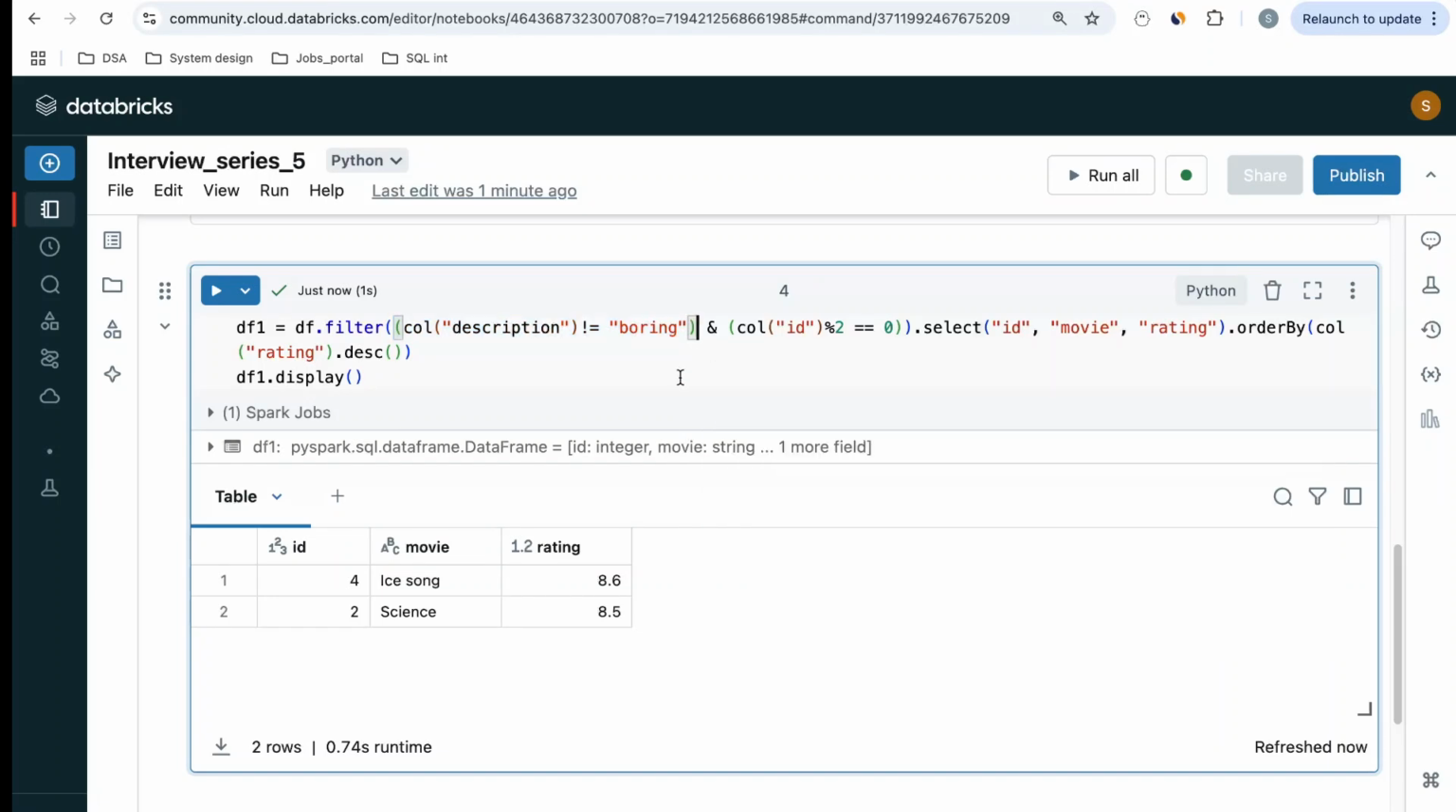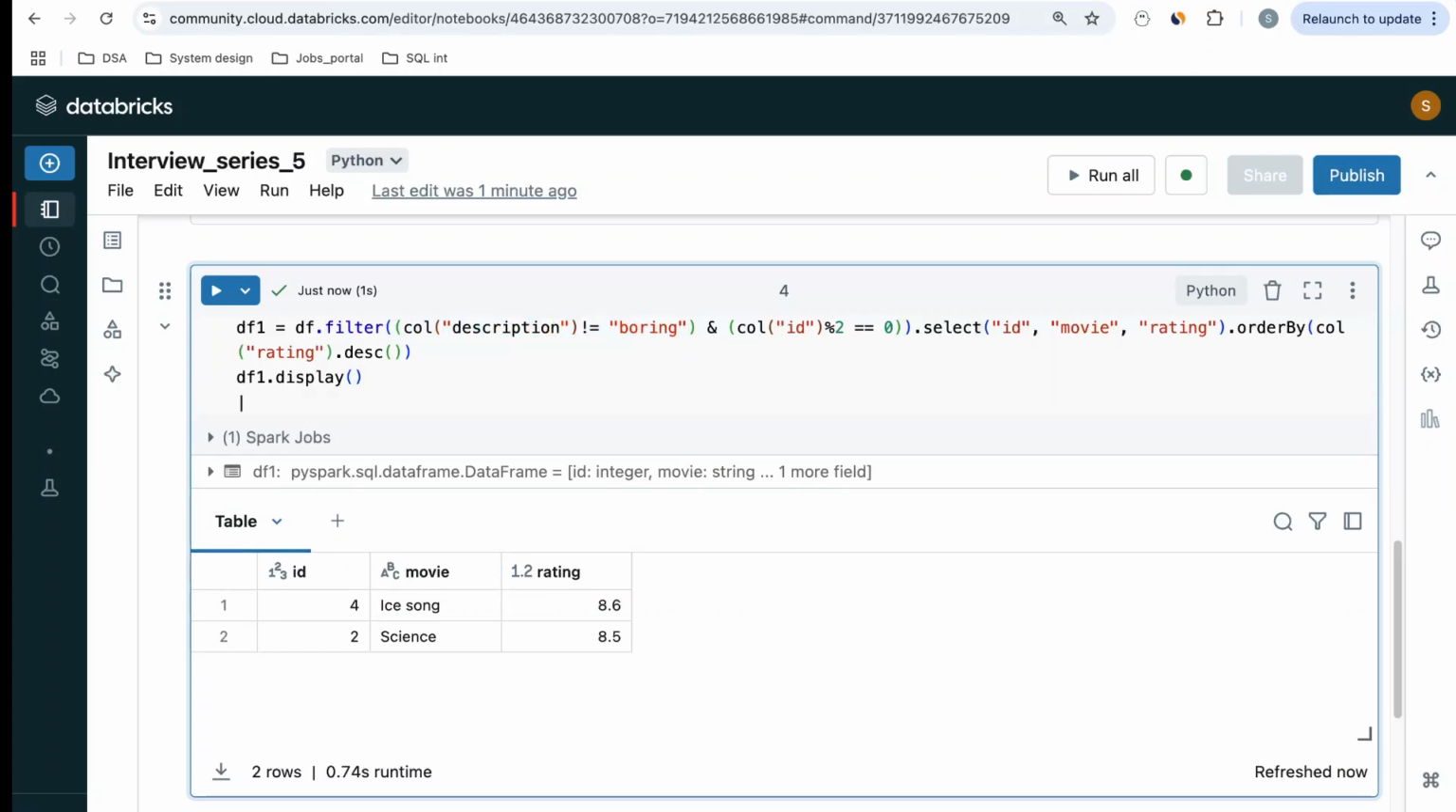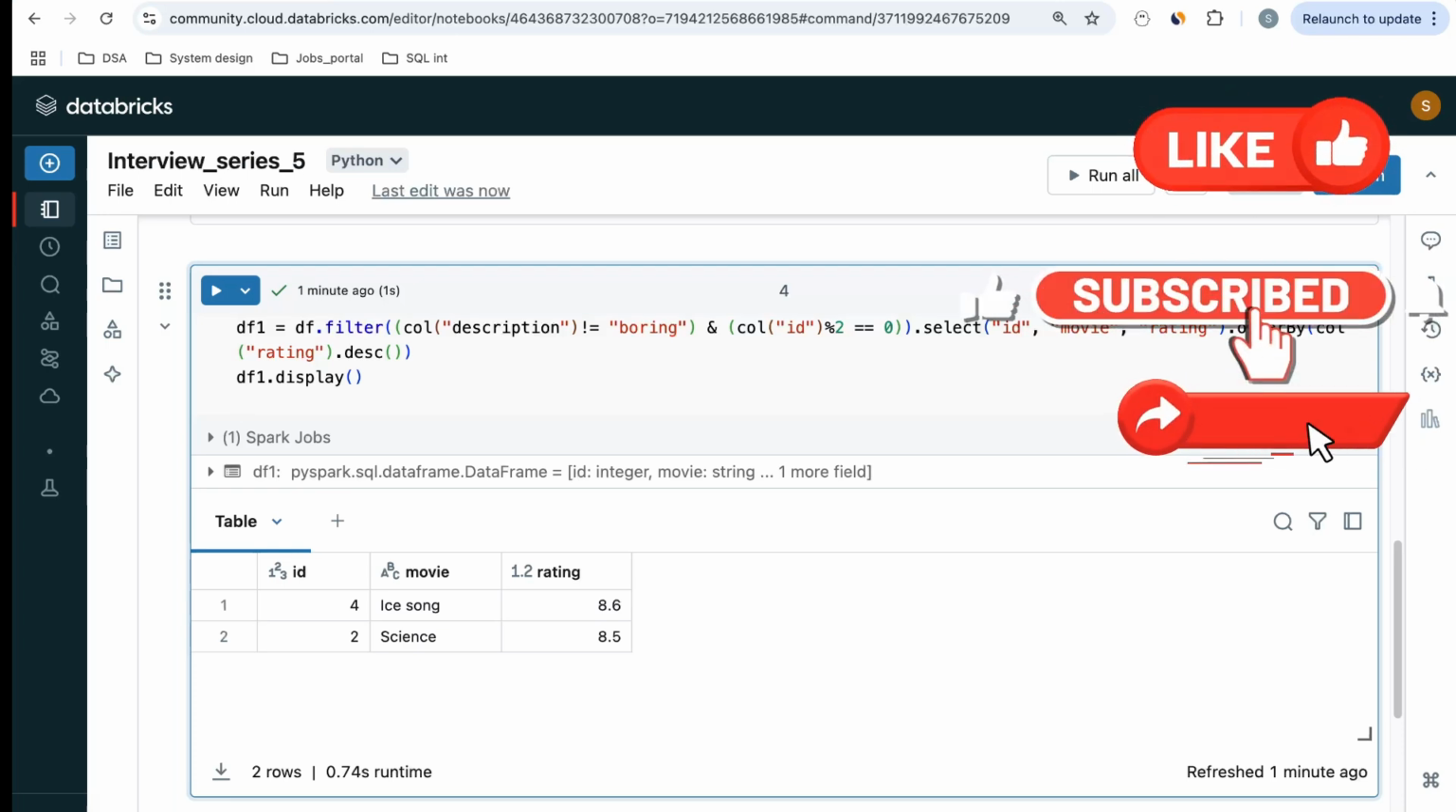And if you want to use the OR condition, how will you do it? You do it using the pipe symbol, right? So this is how you can filter out the records which are not boring and have even IDs, select only the columns that you need, and order it by rating.